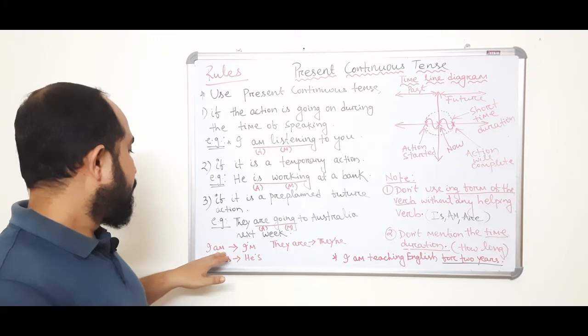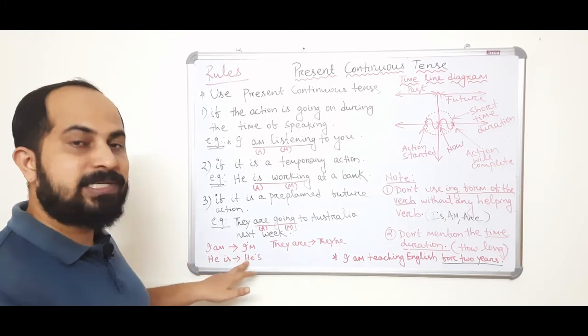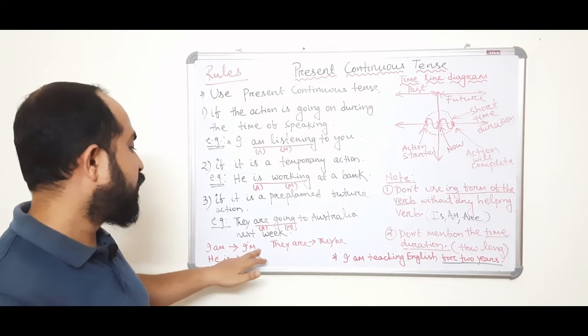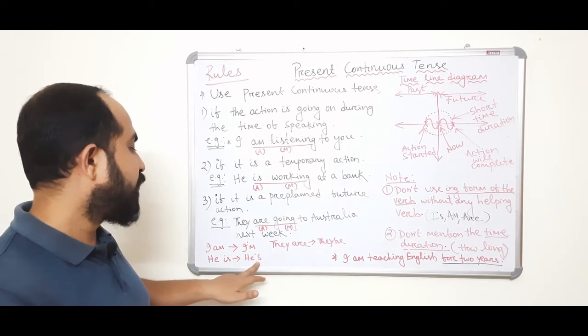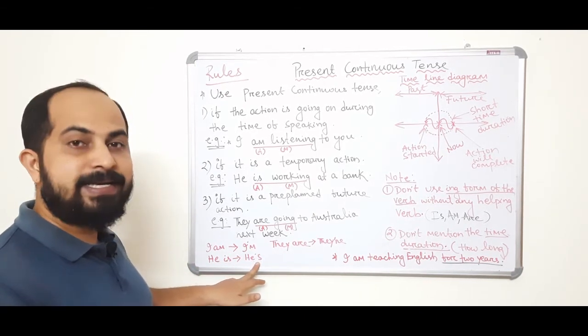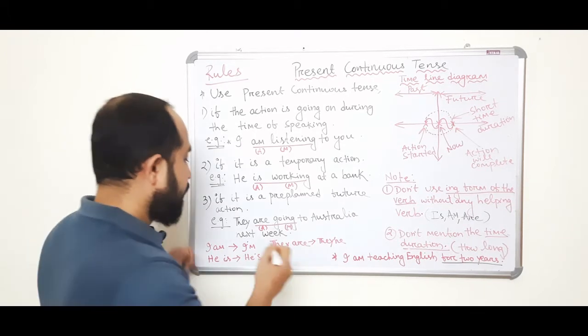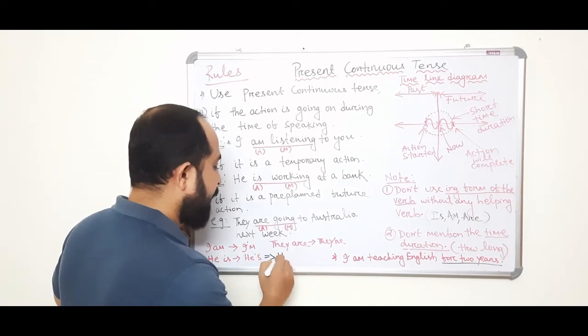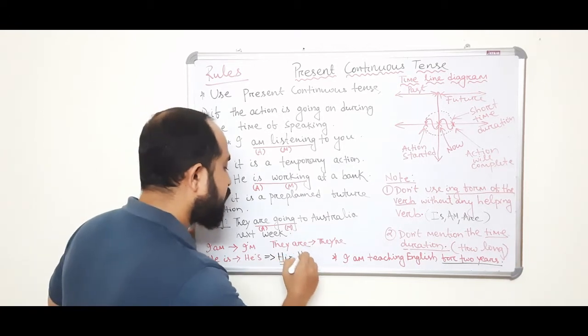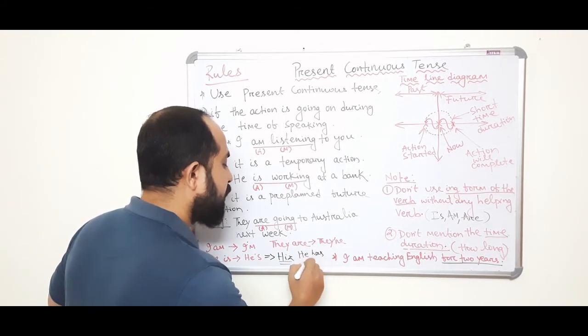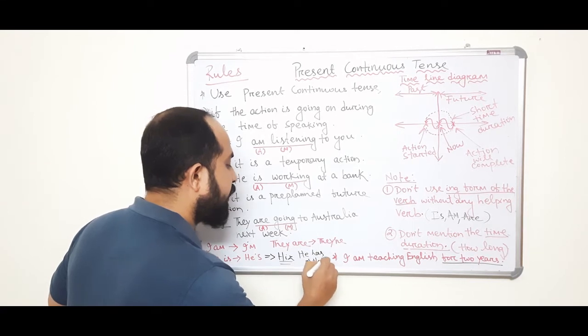Okay. Here I have mentioned some contracted forms. I am, contracted form, I apostrophe am, I'm. He is, contracted form, he apostrophe s, pronounced like H-I-Z, his. The same way, he has also has the contracted form, his.